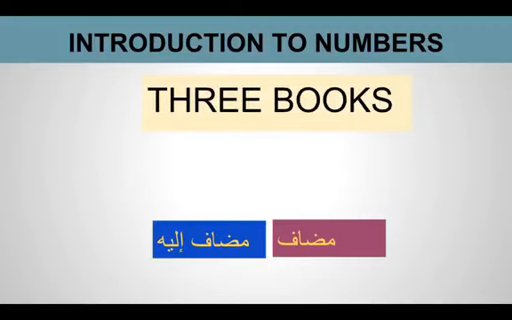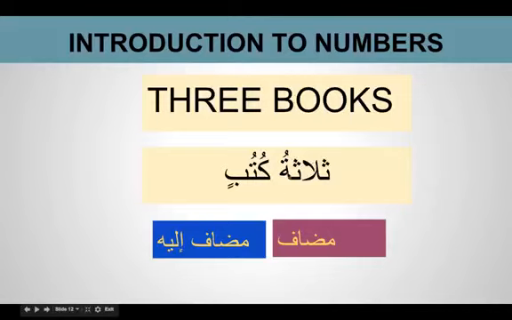So for example, if we say 3 books, we translate it into Arabic in the same way. We have a number first and then the object, whereas for number 1 and 2 the object comes first and then the number. We need to remember this. So we say thalathatu kutubin. What do you say? Thalathatu. Why thalathatu? Because it's becoming mudaf and they cannot have al. So here thalathatu kutubin is a mudaf ilayhi relationship.